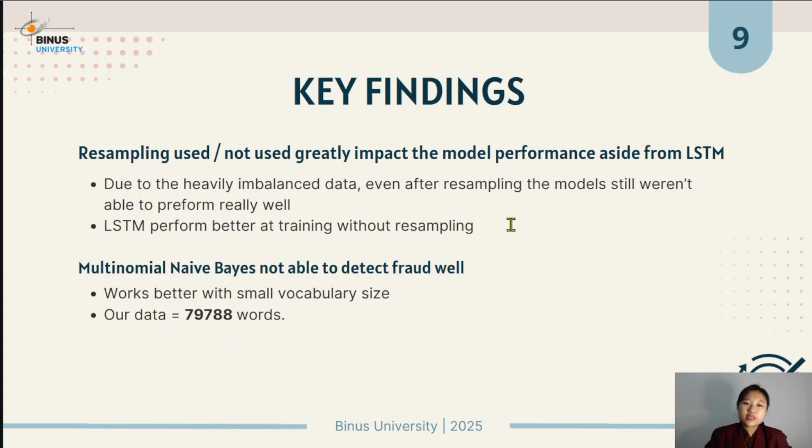The LSTM model resulted in better scores during training when resampling wasn't used, indicating that the resampling techniques might be confusing for this model. Unfortunately, the test results were the same as seen in previous slides, and thus there's no telling whether there was overfitting. The reason why the multinomial naive Bayes model wasn't able to predict fraud well might be due to the fact that it works better with small vocabulary size, whereas our data has nearly 80,000 words in total.